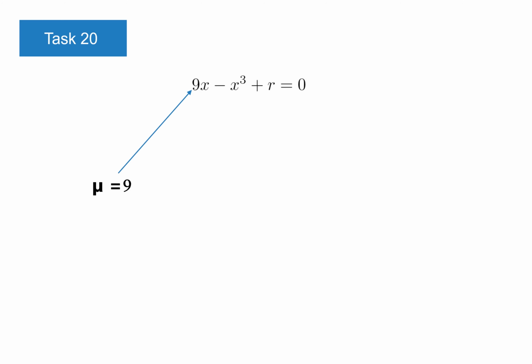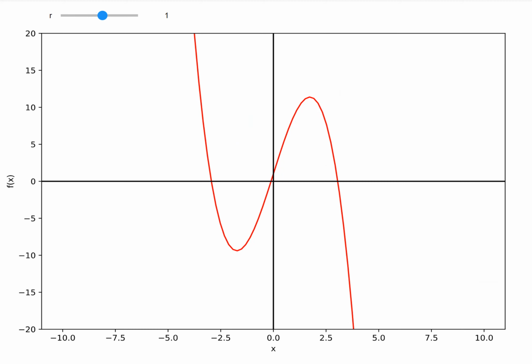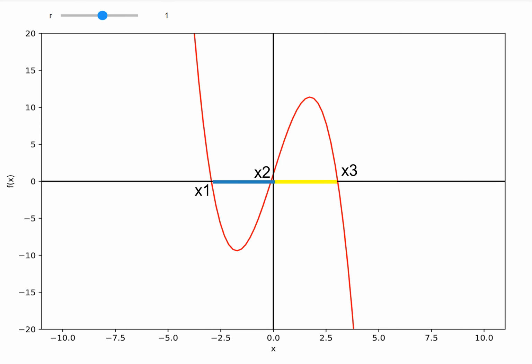Let us look at an example where mu is known and r is unknown. So our equation for task 20 is 9x minus x cubed plus r equal to 0. The graph for r equal to 0 would look like this. Here are three roots, and two of them are stable and one is an unstable equilibrium point. One thing we have to notice is that the symmetry will break as we change the value of r from 0 to some other value. This is one of the characteristics of imperfect bifurcation.